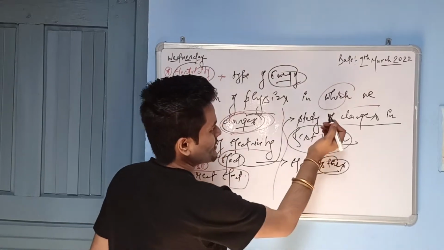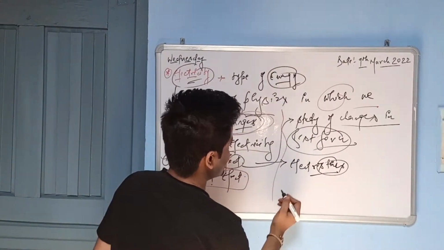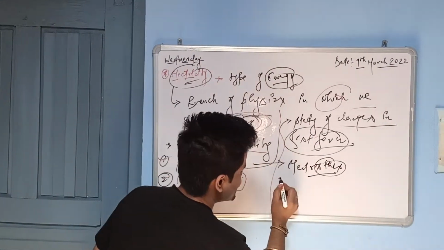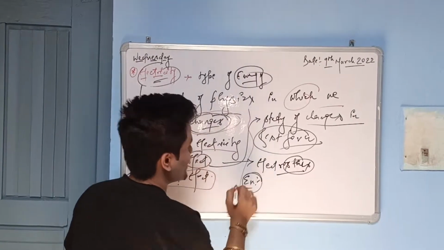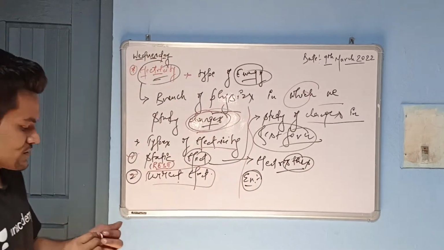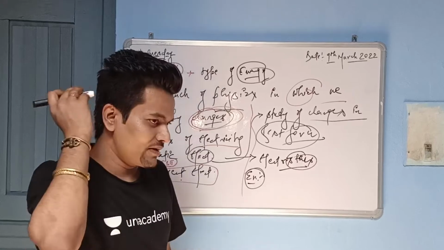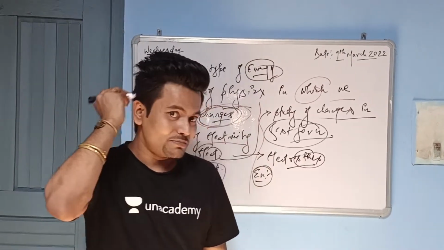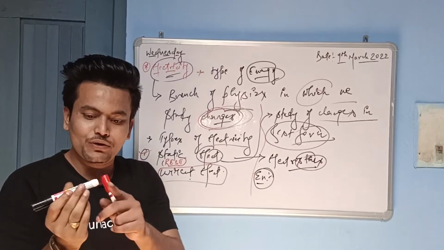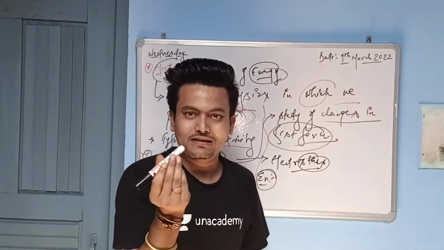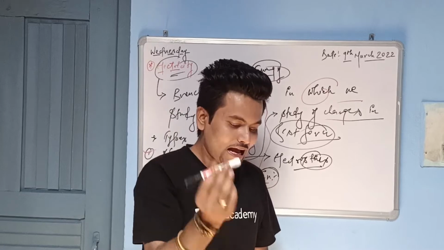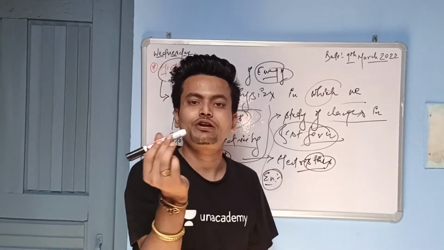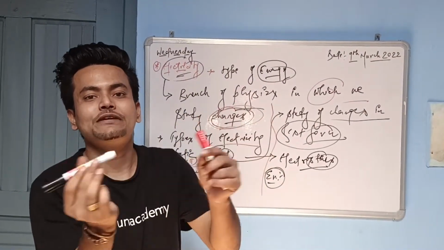For example, let me tell you a very simple example about static electricity so that you can correlate with it. Suppose this is a marker, right? If I try rubbing it from any corner, after some time, what will happen? If I put that marker on a piece of paper, it will attract that piece of paper.